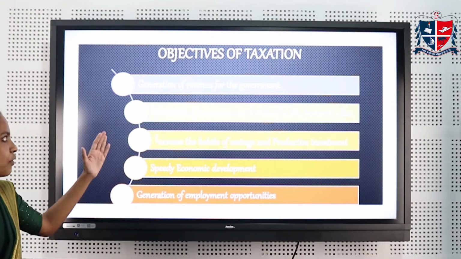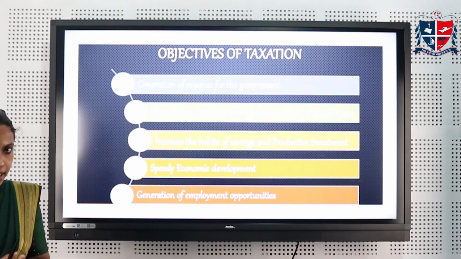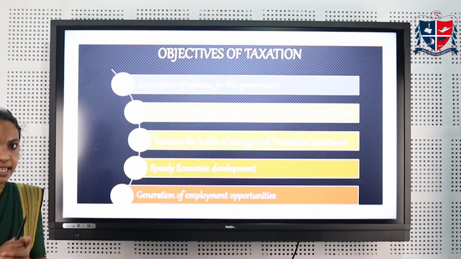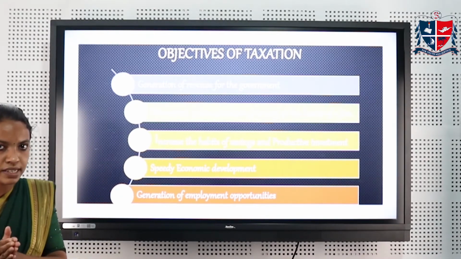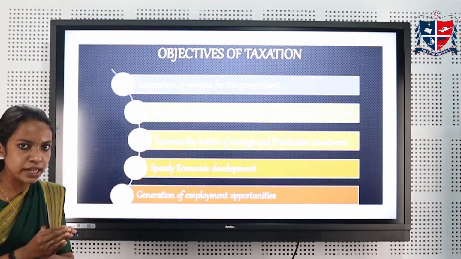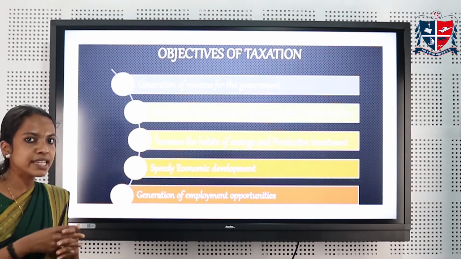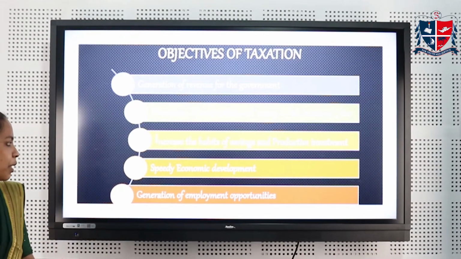And third objective of taxation is increasing the habits of saving among the people. Government provides tax incentive in order to divert the idle money to productive investments. So, tax exemptions on the investments in life insurance, mutual funds, national savings certificate, etc. increases the savings habit among the people.